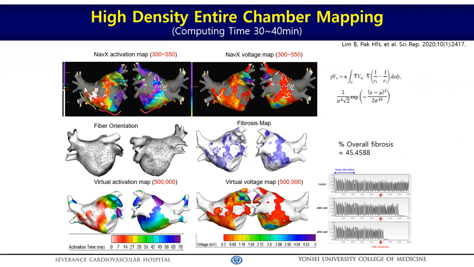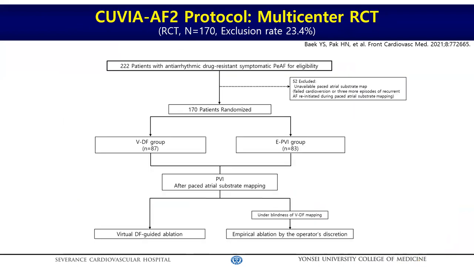At the beginning of persistent AFib ablation, the clinical team acquired the voltage activation map and sent the EGM data to the core lab. And the core lab integrates the clinical map into AF modeling reflecting fiber orientation and fibrosis map. Then we induce virtual atrial fibrillation to localize the DF area, and it takes 30 to 40 minutes for the computation.